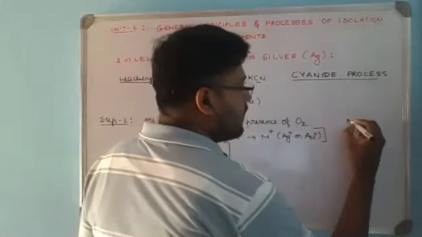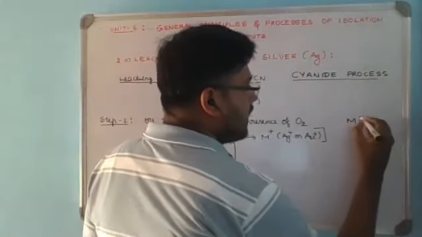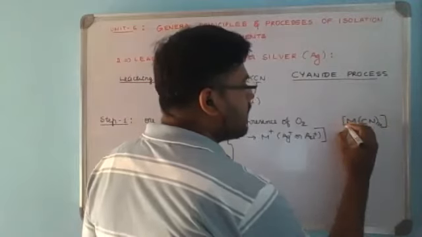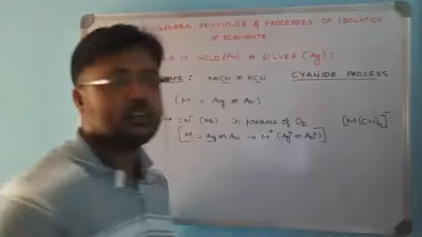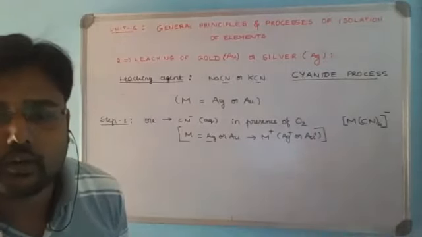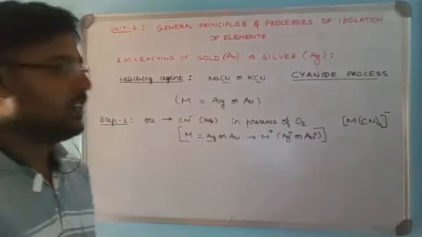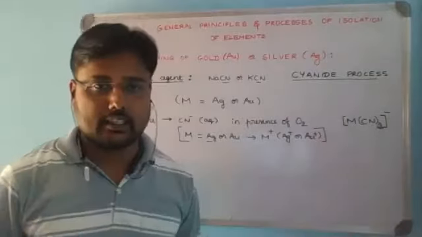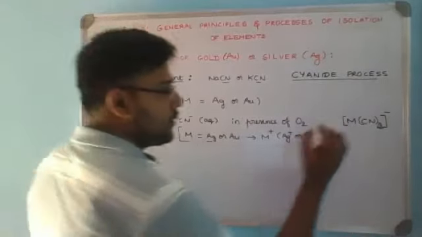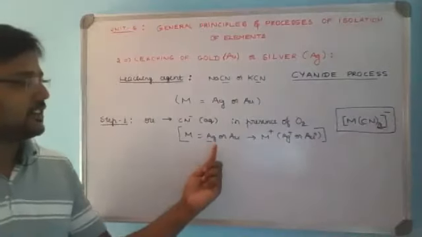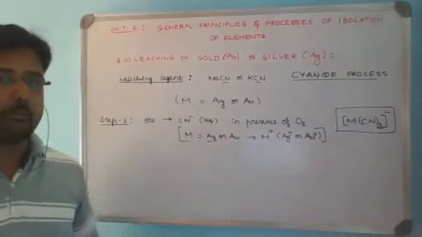You can remember the complex ion M(CN)4, minus. Now this is the complex ion which is formed. It is metal cyanide. It is not 4, it is 2. We'll try to observe exactly how. To remember this, you can concentrate on the oxidation state of gold or silver. It will be M plus.